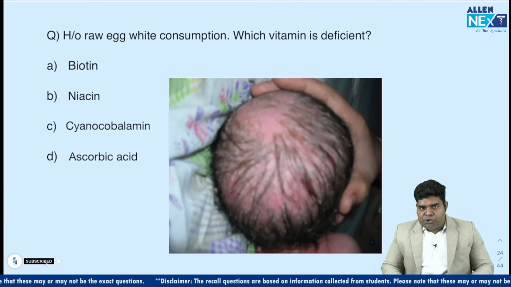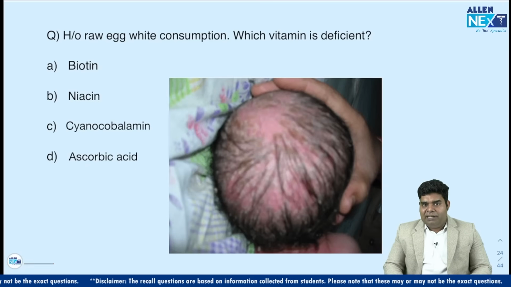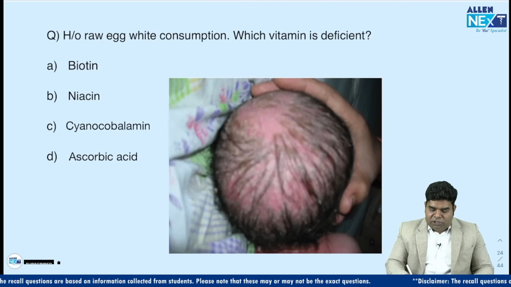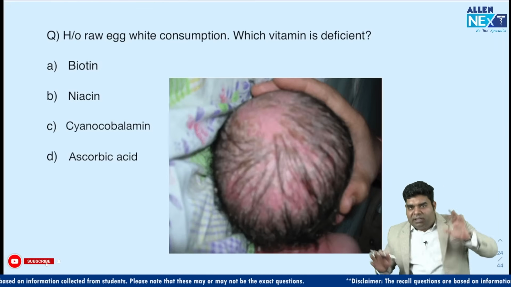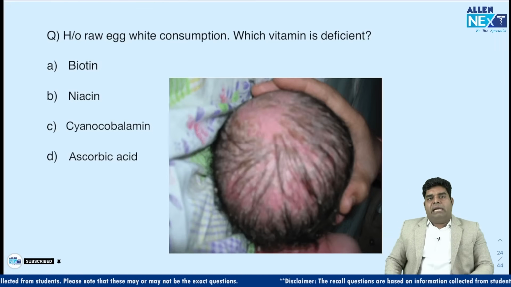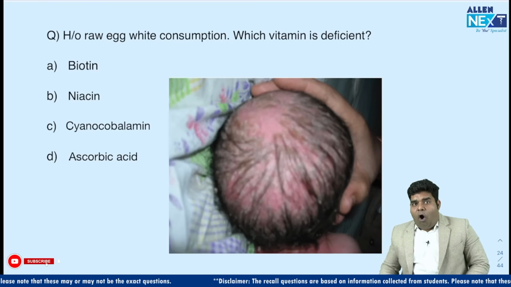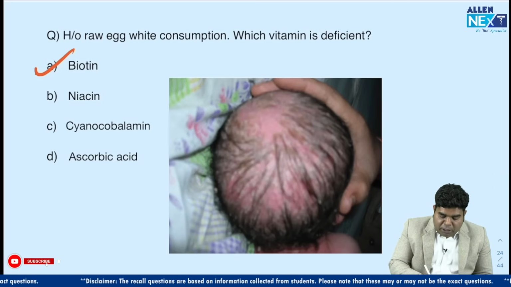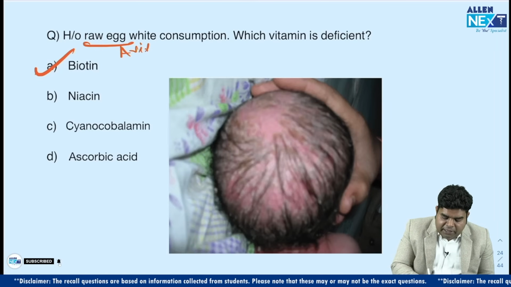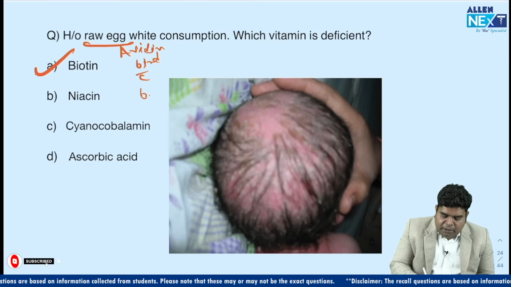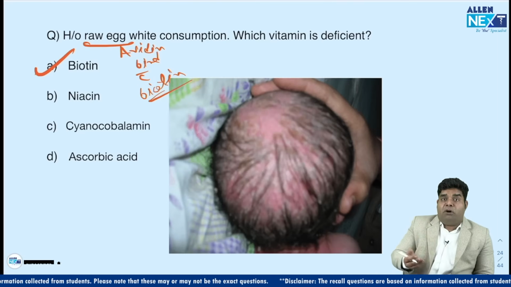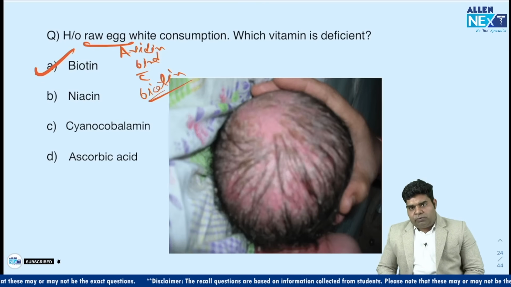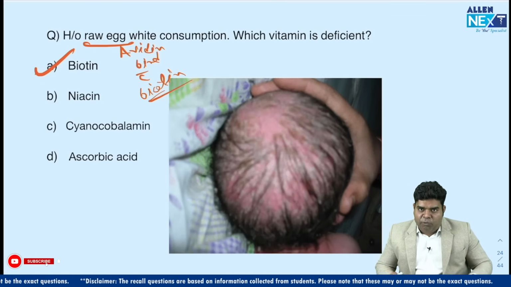Chalo, this one question was they had given this picture of a child with no hair. I was trying to search for such a picture, but in this picture also there is some hair. In the real exam picture, there was no hair over here. And they asked, they have history of raw egg white consumption, which vitamin is deficient? There is biotin deficiency because avidin protein of raw egg binds with biotin and it decreases the absorption of biotin from the body, which leads to hair loss. So that's why we should eat the full egg, not just egg white.